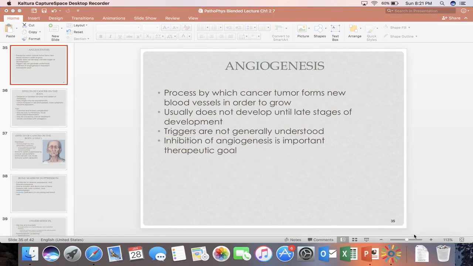Angiogenesis. Angio means blood vessels. Genesis means growth or synthesis. It is the process by which a cancer tumor forms new blood vessels in order to grow, because these tumor cells are also a tissue, and tissue requires nutrients to grow. It usually does not develop until late stages of development. Triggers are not generally understood, and inhibition of angiogenesis is an important therapeutic goal.